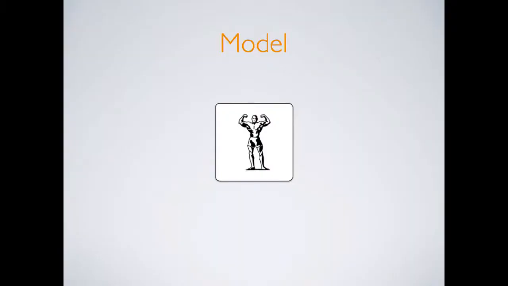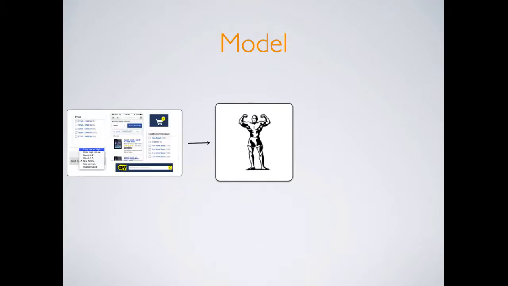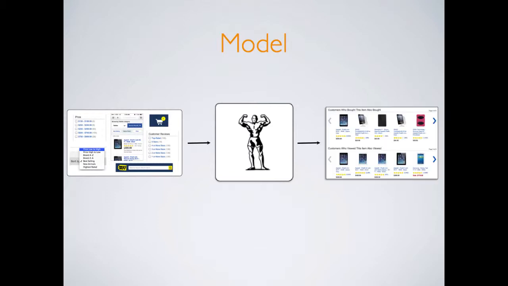As an aside, when we talk about this machine learning model, after it's trained, we can think of it as a function. Its input is all of the information we have about a given user. An output of this function, in this case, is a set of personalized product recommendations. It could just as easily be a decision about what content to show a user on a splash page, whether or not to offer a user free shipping or to send him a mobile offer when he enters your store on his iPhone, things like that.